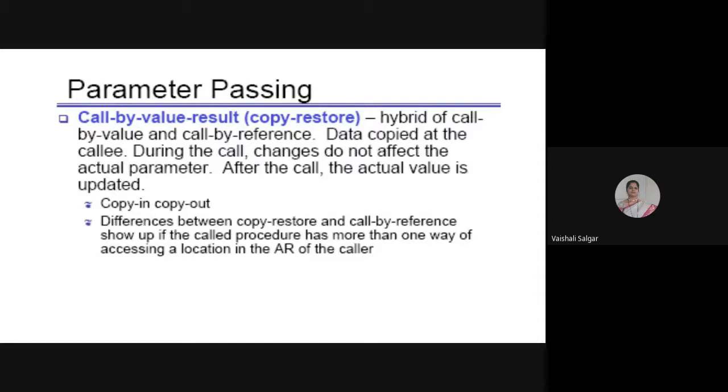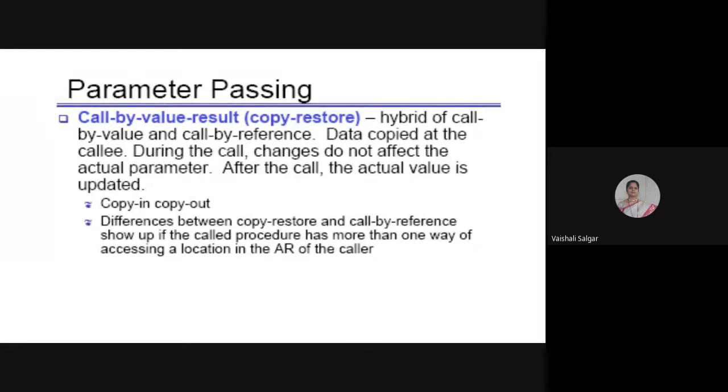So data is copied at callee. It means the values are getting copied into the formal parameters. During the call, changes do not affect the actual parameters. But after the call, the actual value is updated. Meaning, once the procedure execution is done, the actual value is getting updated. So call by value and result is also referred to as copy in, copy out.